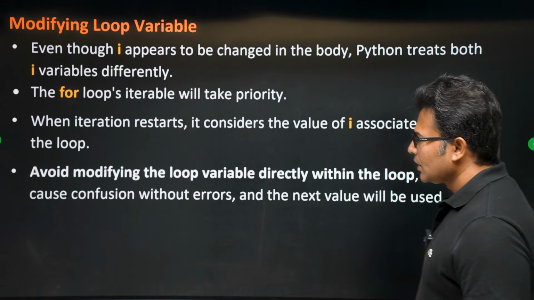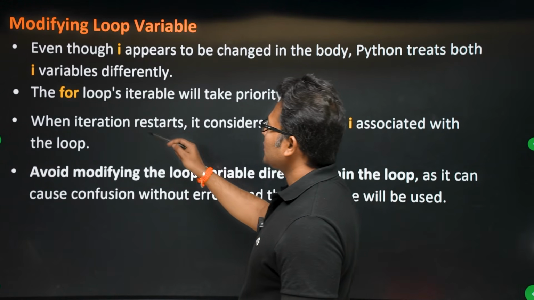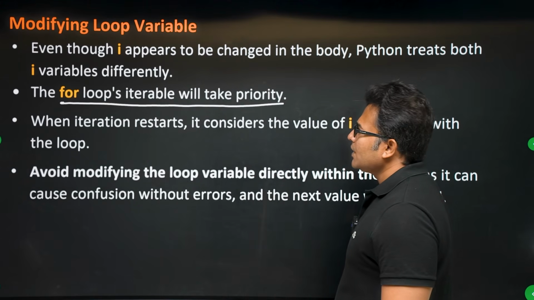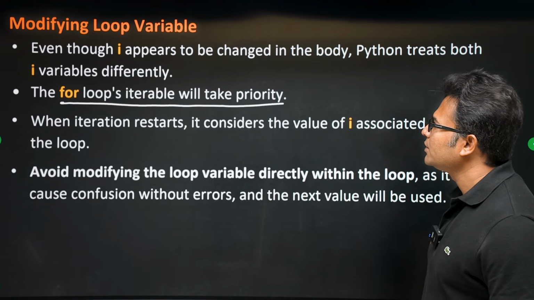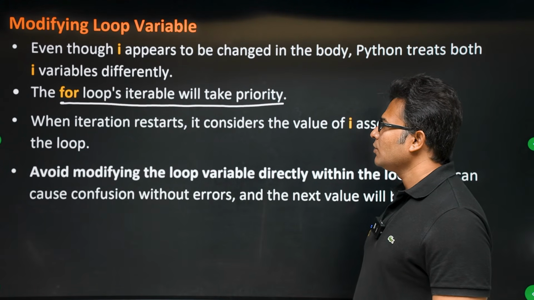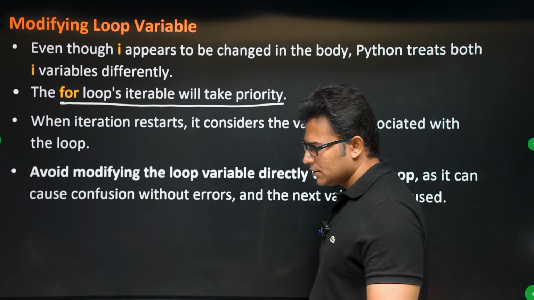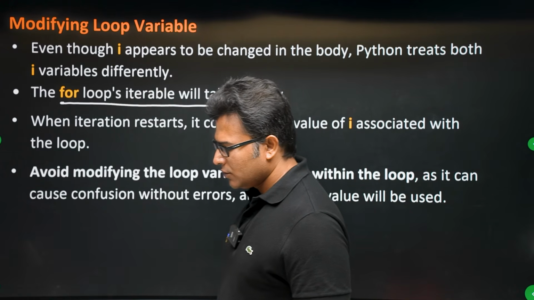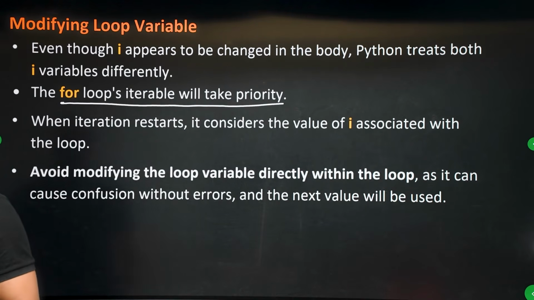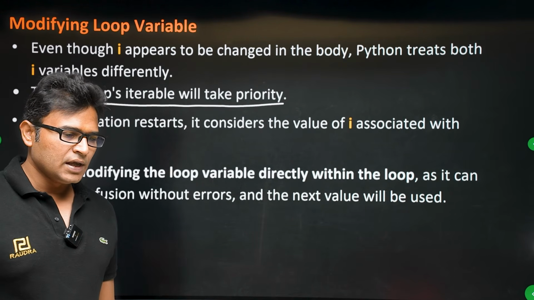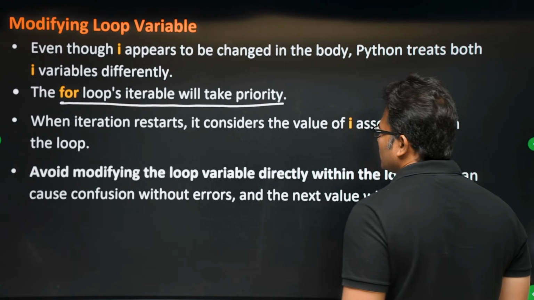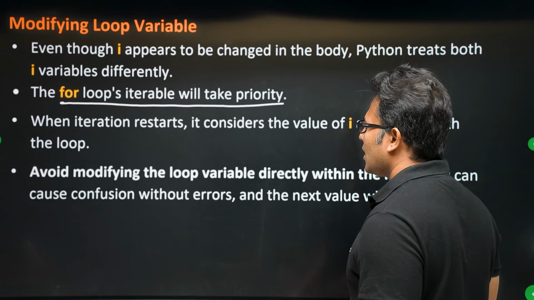See this. So for loop's iterable will take priority, which means the i which is present in the for is going to take more priority when you are having i in the for loop as well as i inside the for loop. When you are having i in the for loop and also inside the for loop you are using i for some other purpose, it will treat it differently. That is what I mean to say. Okay, so the value will change unpredictably.